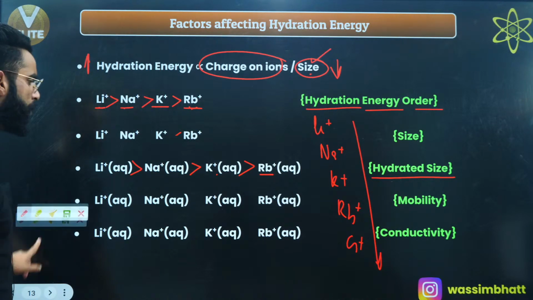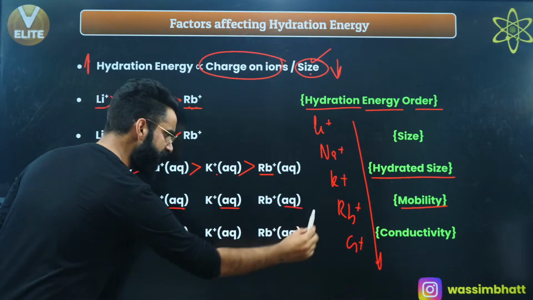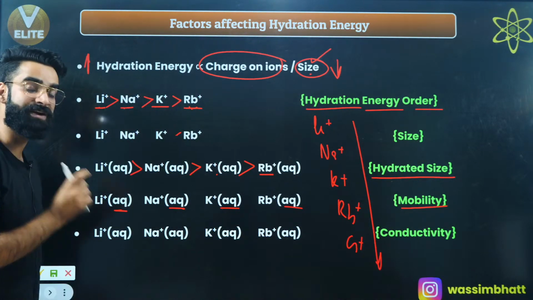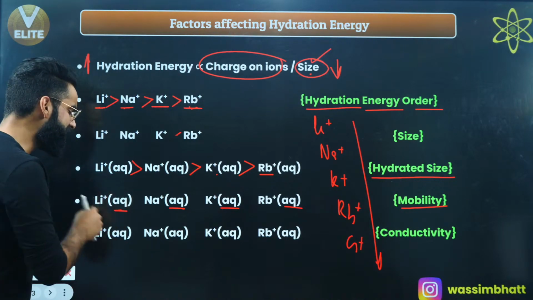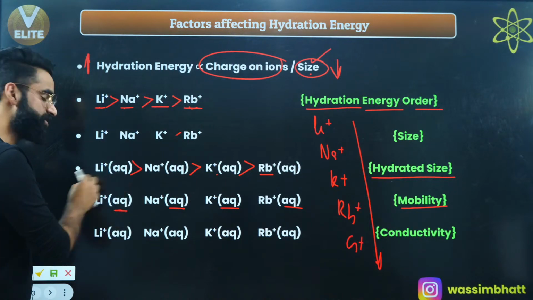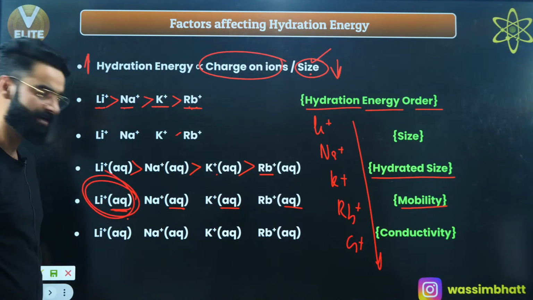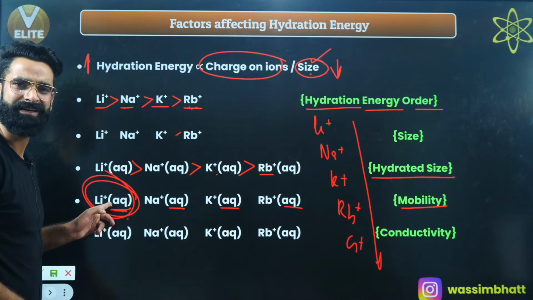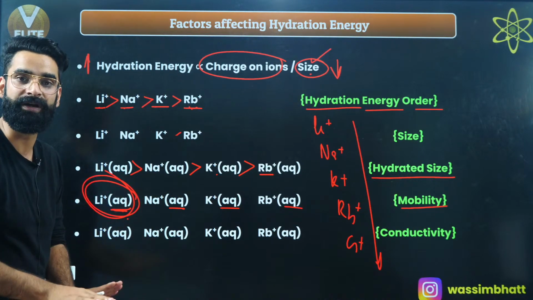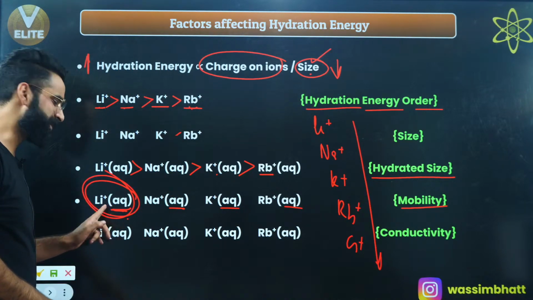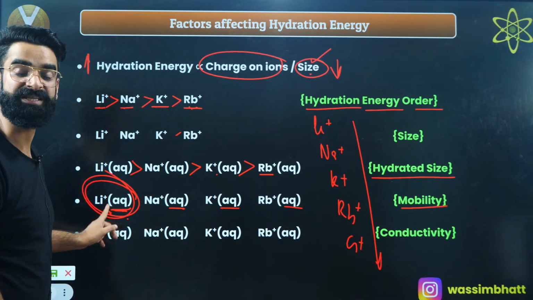Similarly, if you talk about the mobility of these hydrated ions, which ion got hydrated the maximum? Li positive got hydrated the maximum, right? So which hydrated ion has the maximum size? Li positive hydrated has the maximum size. If it has the maximum size, is it going to move slowly or fast? More the size, less the mobility, right? It's going to move slowly. Its mobility will be less.